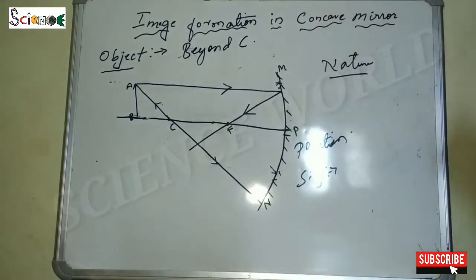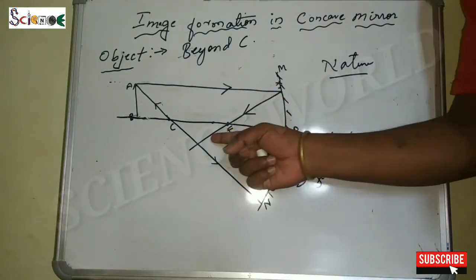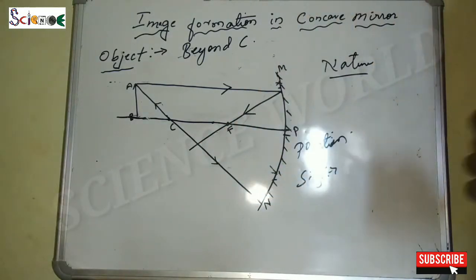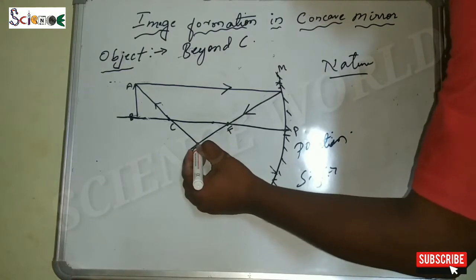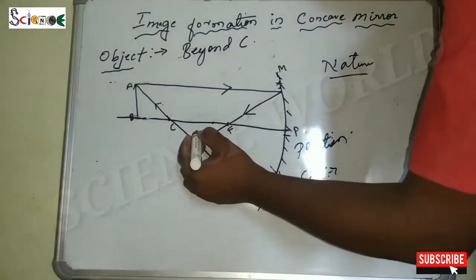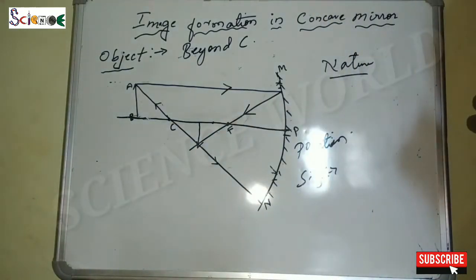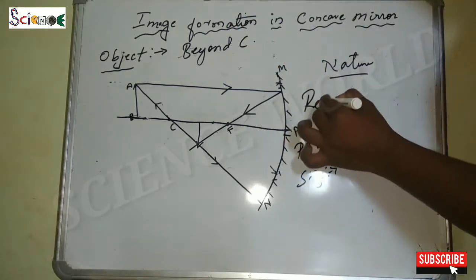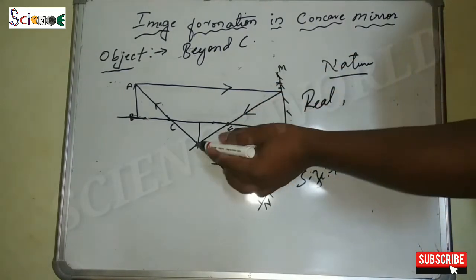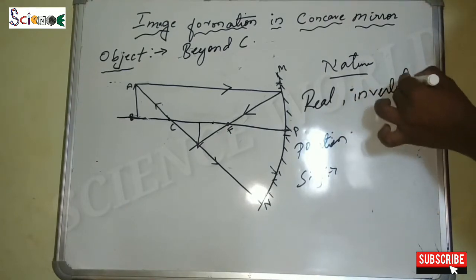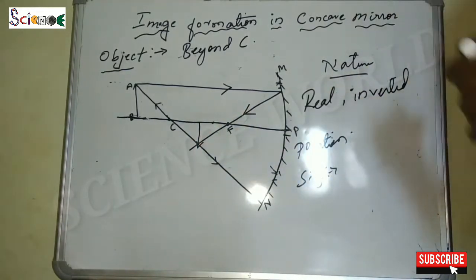Now where the reflected ray and the normal ray cross, there the image will form, and here both are crossing, so here the image is forming. So this is our image. Okay, so we have formed the image. Let us see the nature. It is on the left side, so this is the real one, and the image is formed downside, below the principal axis, that's why it is inverted.